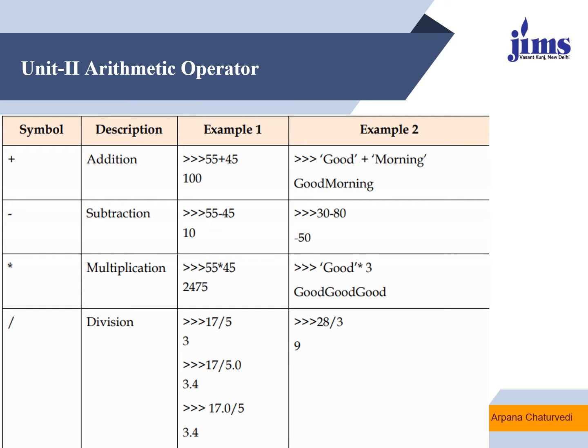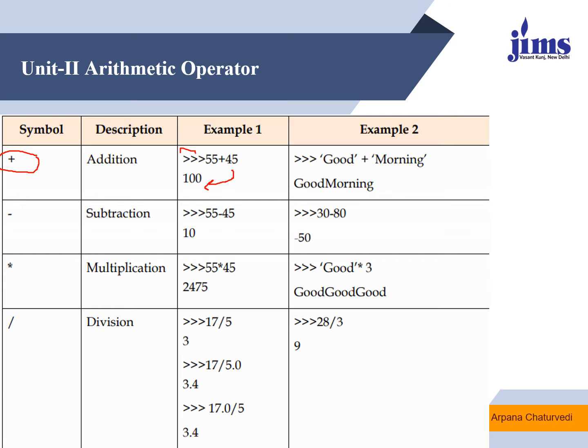If we talk about arithmetic operators, these are basically also known as binary operators, in which we need two operands. So addition is to perform summation. This is a prompt which we use in Python. If we write 55 plus 45, we will get this output.